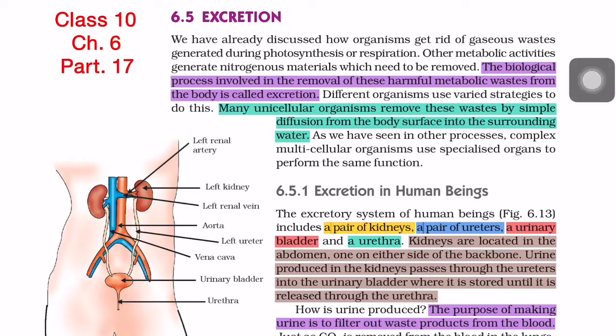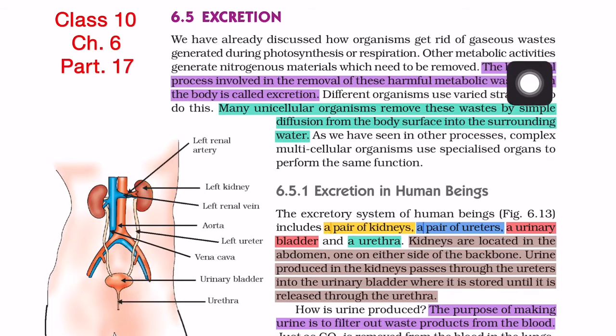Today's topic is excretion. We have already discussed how organisms get rid of gaseous waste generated during photosynthesis or respiration. As you know, during photosynthesis oxygen is the byproduct or waste product, and during respiration carbon dioxide is the byproduct. So these two gases were thrown out from the plants by the stomata.